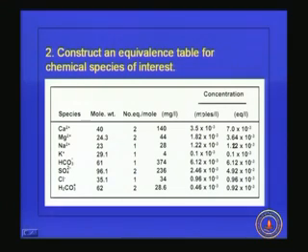Then if you want to find out moles per liter, the concentration in grams per liter is divided by the molecular weight. Then you will be getting it in terms of moles per liter, and multiply the moles per liter by the number of equivalents in a mole, then we will be getting equivalents per liter. So that is what I have done here. Calcium 140 milligrams per liter is equivalent to 3.5 into 10 raised to minus 3 moles per liter, or that is equal to 7 into 10 raised to minus 3. Similarly, I have calculated for each and every species and reported here.